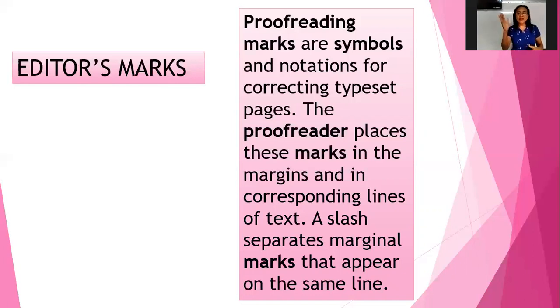And sometimes if there are two corrections in one line or one sentence, you have to show that, sometimes they put a slash. Okay? So all of these marks are found in the paragraph when we are proofreading, only if you will find a mistake.